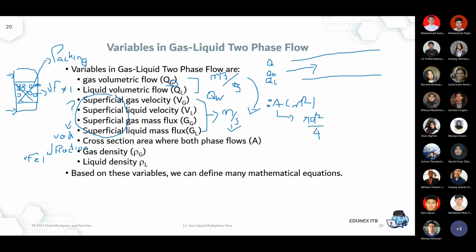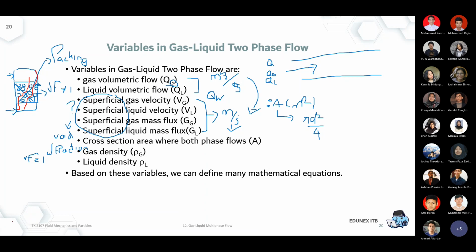Because if it's an empty column, there is a tendency that the liquid and the vapor will not contact each other distributively. So with this kind of packing, the liquid will find a way to go to the top; it cannot go where the packing is blocking the stream.